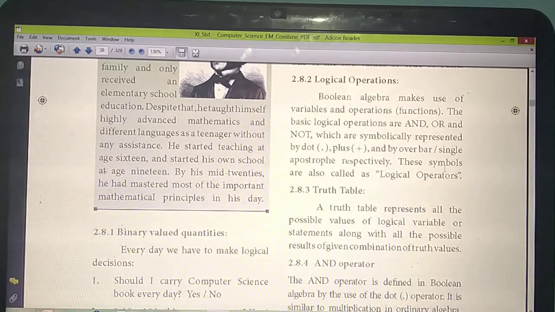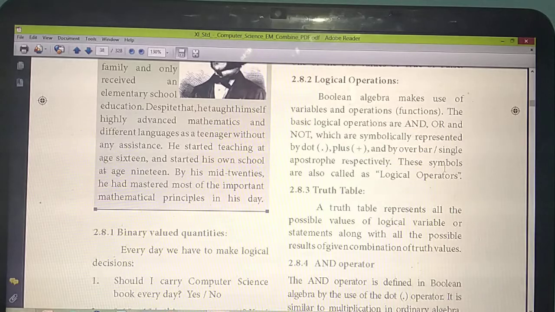B equal to 10. B is a variable. So operations. A equal to 3 plus 5. That is addition operation. Using these variables you are going to do additions, multiplications, a lot of things.